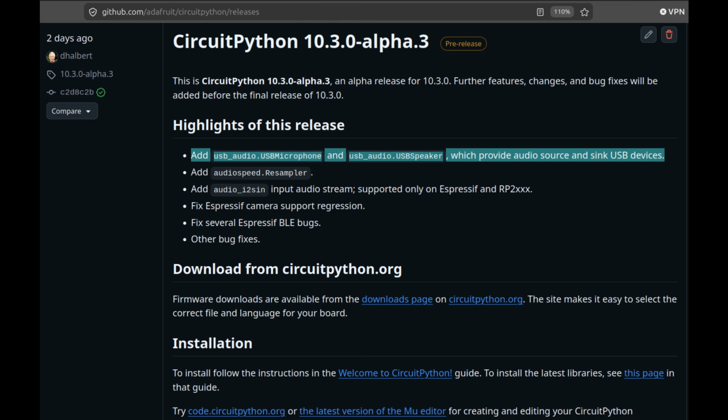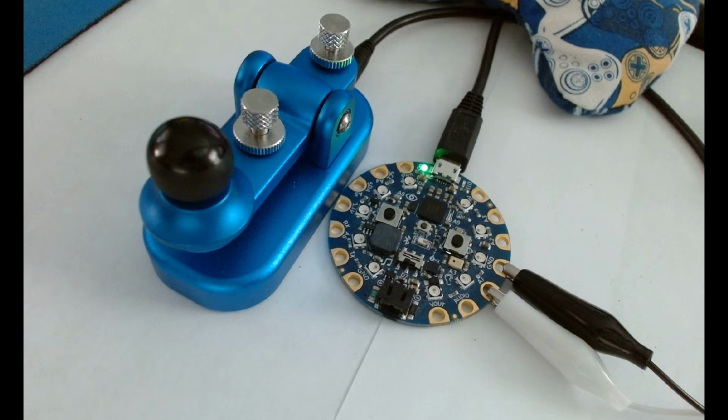CircuitPython 10.3.0 Alpha 3 was just released and it had support for USB audio. This project demonstrates the new USB microphone capability by using a CircuitPlayground Bluefruit as a USB Morse code key. With it, you can tap in Morse code live,